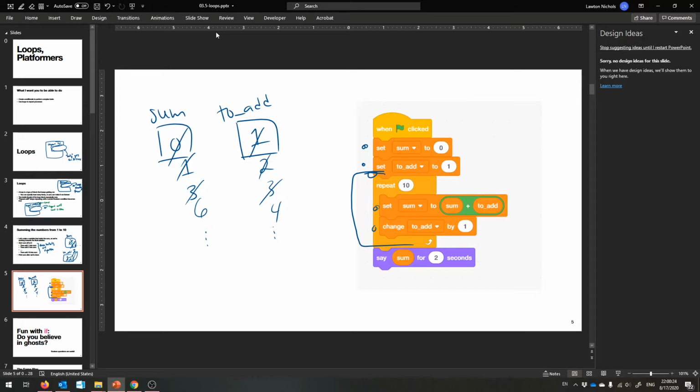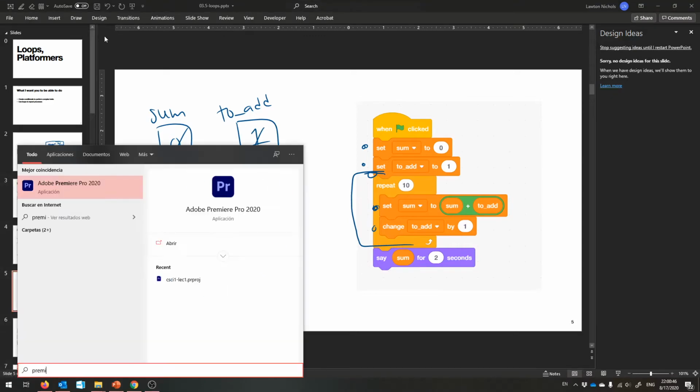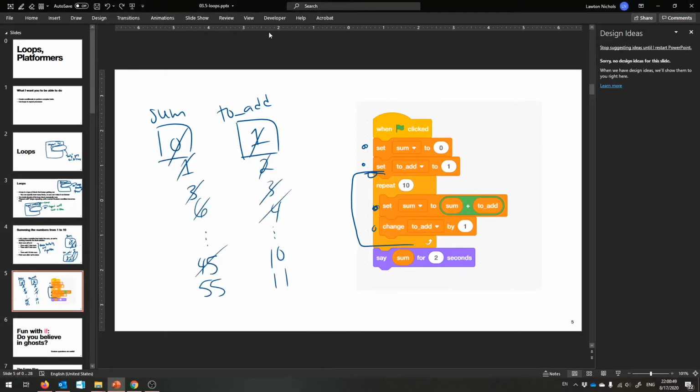At the very, very end, before it gets to 55, that'll be the last value, it'll be on 10. To add is 10, and sum is 45. And that'll be the last time, the 10th time this gets repeated. So then it'll set sum to be whatever it was, plus to add, which is 10 at the moment. And then it'll be set to 55, and then it'll change to add by 1, which sets it to 11, but we'll never use that 11. And then we'll take our sum and print it out.